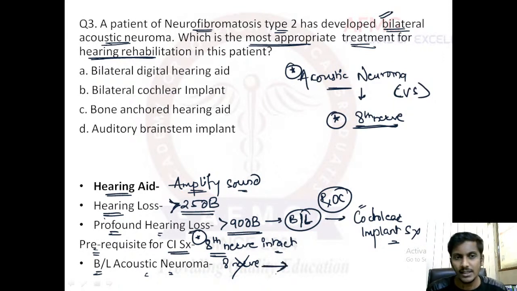Now, can anybody tell me the answer? Can we rule out an option? Now, has your perception changed about this question? I hope it has.